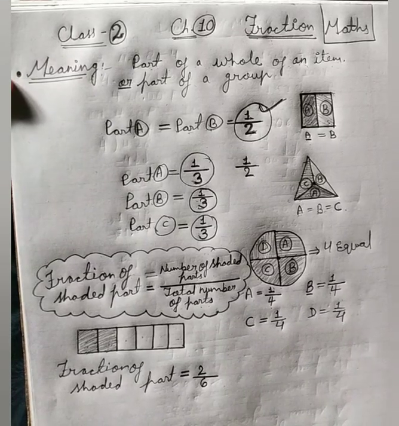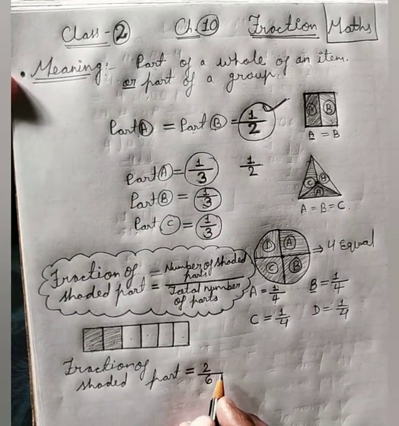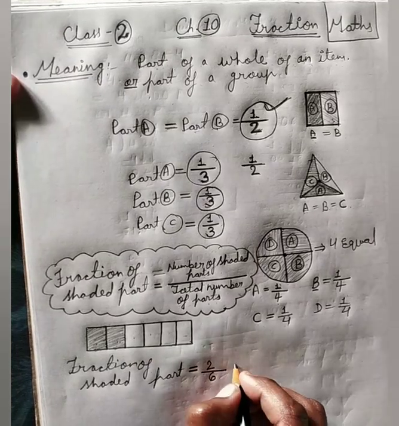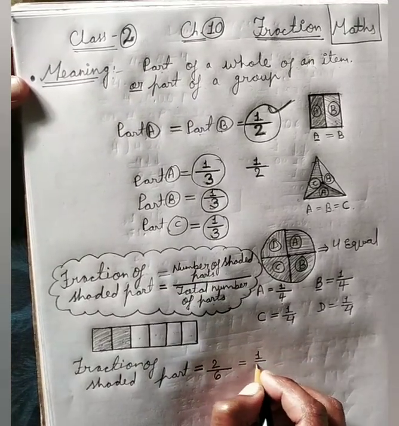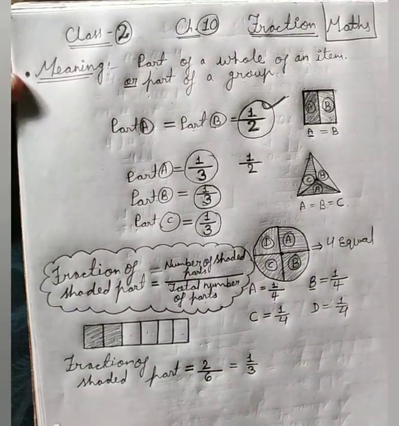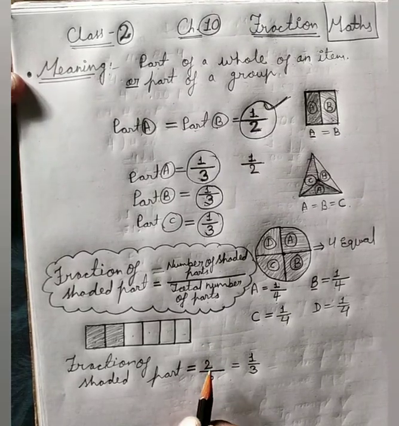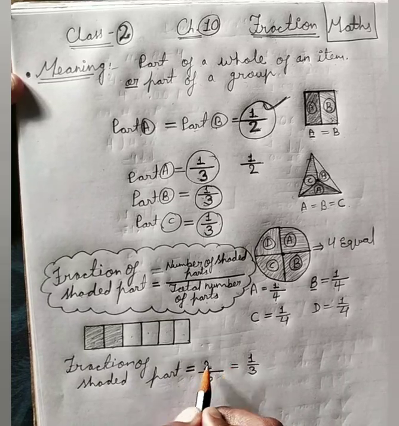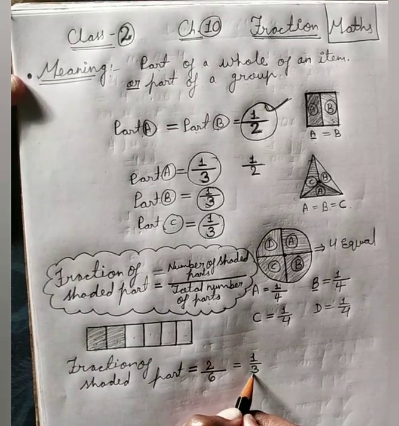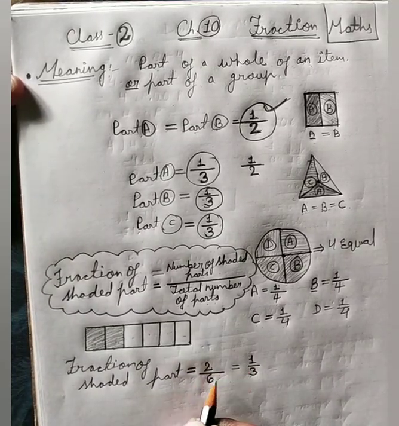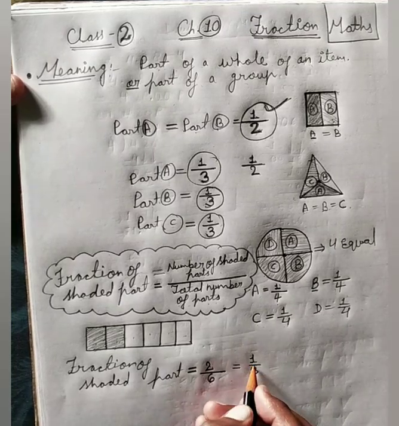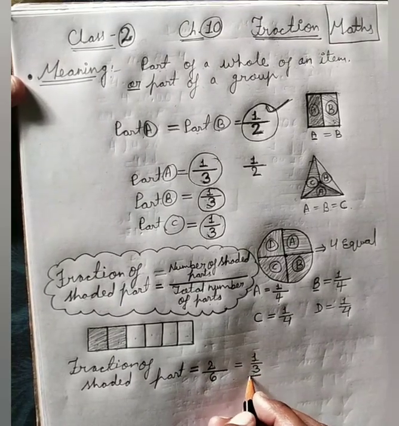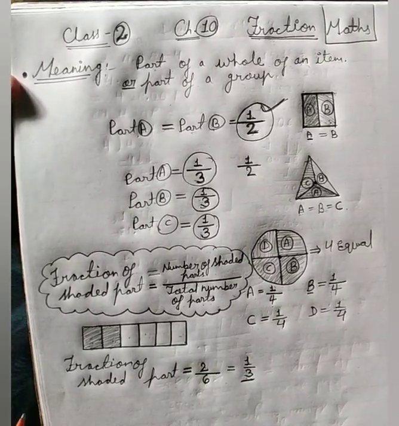But dear student, you can simplify it more. We can write it 1 upon 3. You know why? Because both numbers can be divided by one common number. 2 ones are 2, 2 threes are 6, right? So that's why I wrote here 1 by 3. So 1 by 3, this is the fraction.